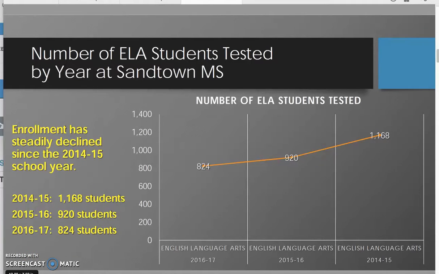This next slide shows the number of ELA students tested by year at Sandtown Middle School. And we'll start with 2014-15 school year. We had 1,168 students who were tested in ELA. In 2015-2016, that number decreased to 920. Then we moved to English Language Arts in 2016-2017, and it decreased again to 824.